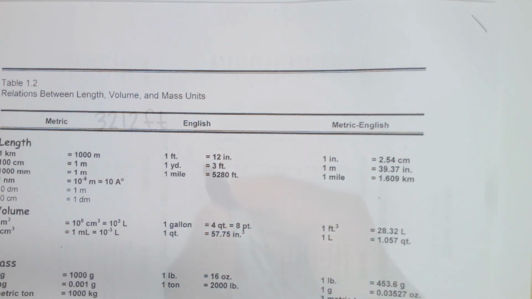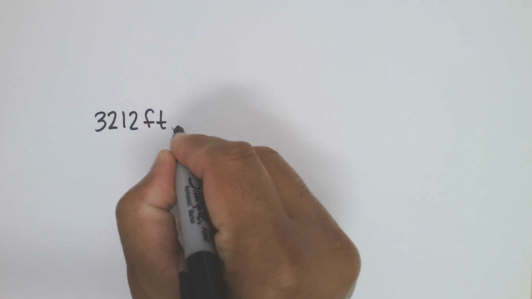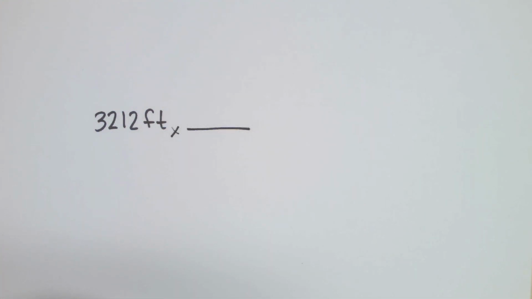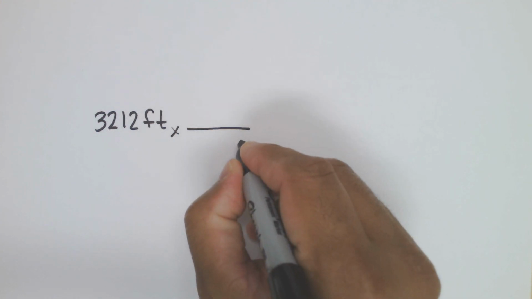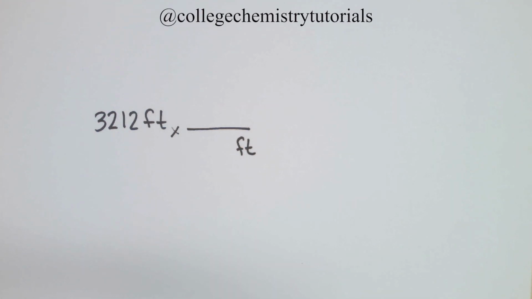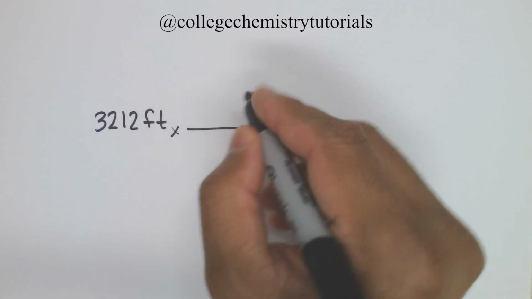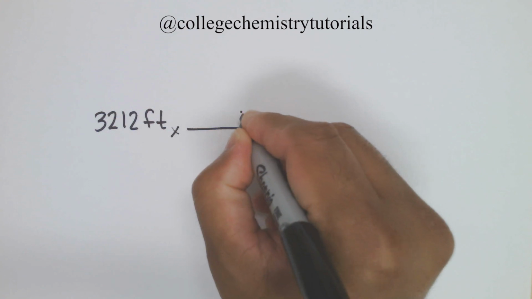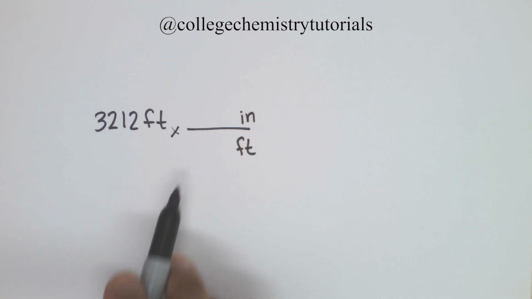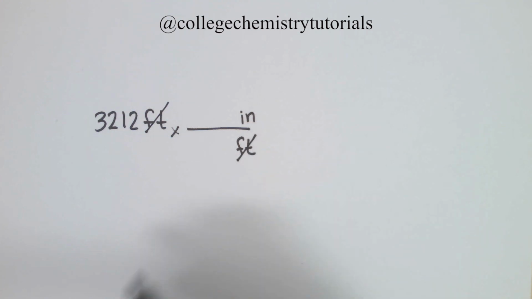So let's do that. I'll start with my initial distance, 3,212 feet. I'm going to multiply by this ratio. I'm going to set up my units first. And this is what I tell all my students. We'll convert feet into inches. And you can see here without doing any math that the units of feet will cancel. And this is what we want.